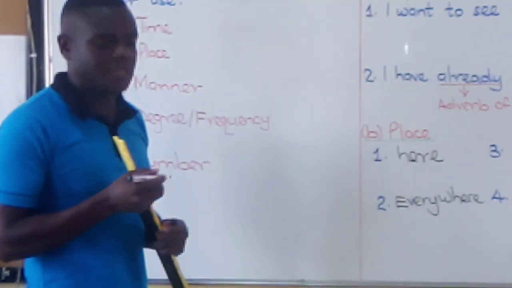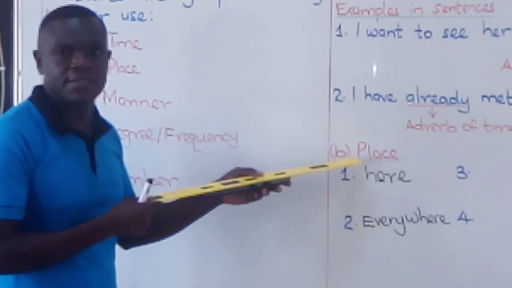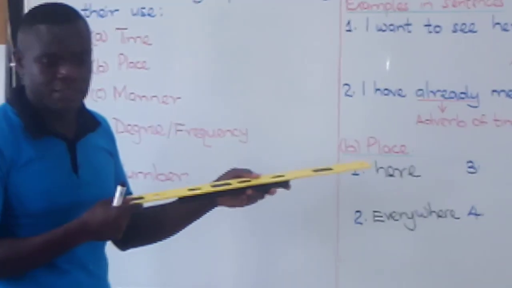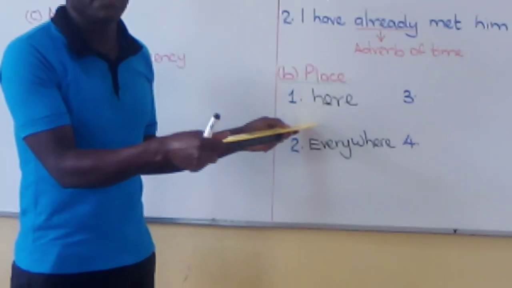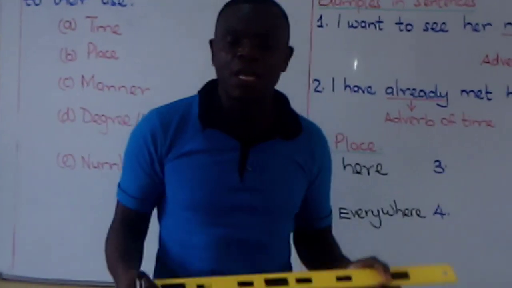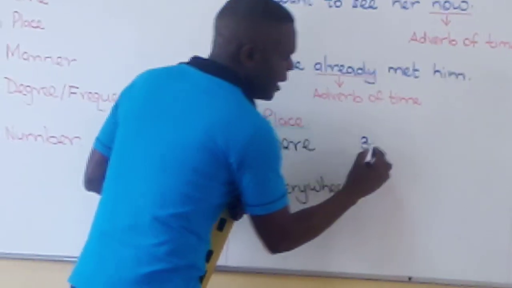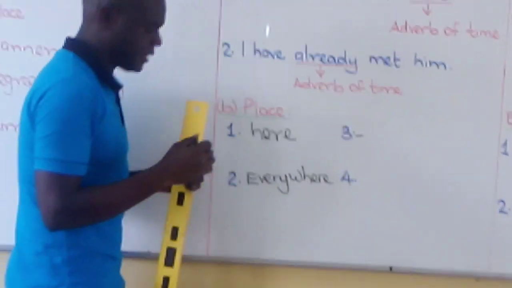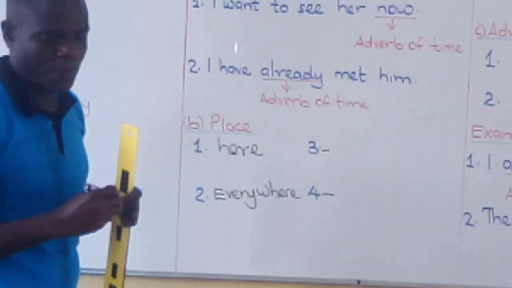Yes, that's another example of an adverb of place. Boys and girls, I hope you have understood these examples. They speak about the place where the action took place. Please help me fill adverb of place number 3 and adverb of place number 4.